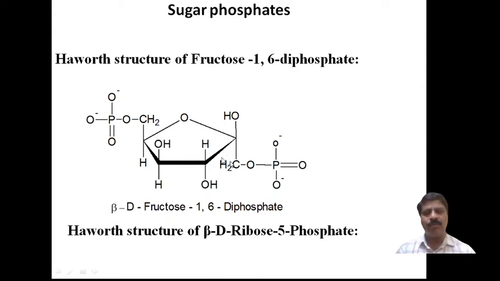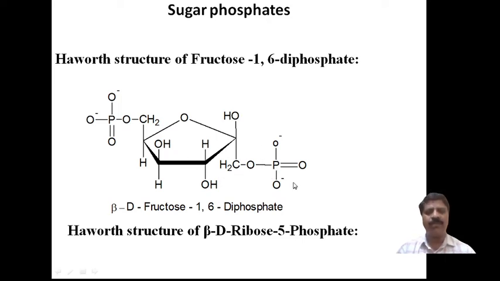Now both groups are replaced by condensing with phosphoric acid to form phosphate, with liberation of water. A phosphate ester derivative of the sugar takes place using phosphoric acid as an acid, because the alcoholic group reacts with the acid group to form an ester. Therefore, it is a phosphoester derivative of sugar.